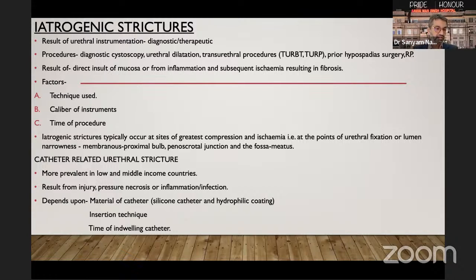A word on catheter-related urethral strictures. These are usually more prevalent in low and middle income countries. They result from injury, pressure necrosis, or inflammation. They depend on the material of the catheter used, insertion technique, and time of indwelling catheters.